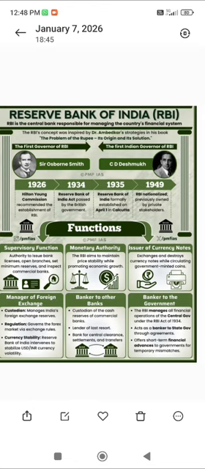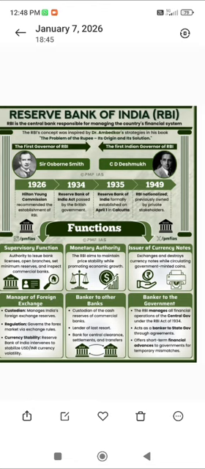The second function of RBI is being the monetary authority. It is the main body that issues currency notes, and it also checks over economic growth. The main aim of RBI is to promote economic growth. That is, it has to stabilize inflation and deflation, and based on inflation and deflation, economic growth is also considered.